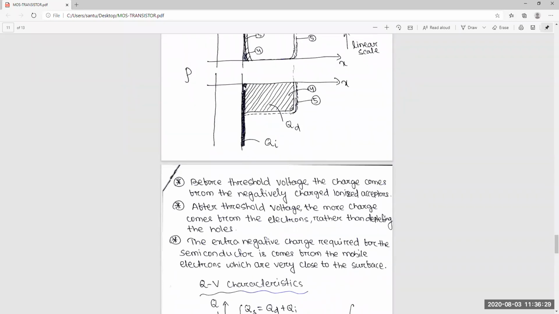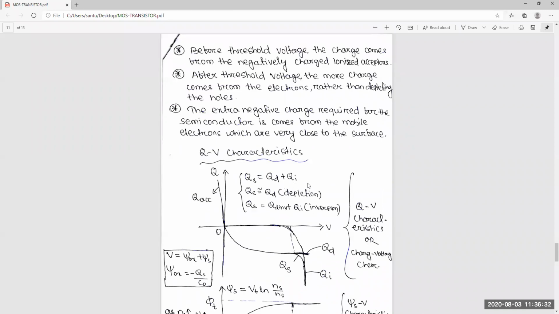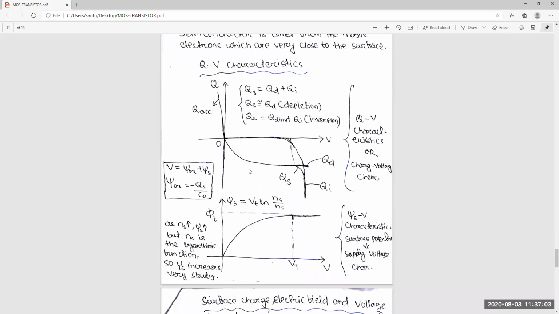This surface charge here is QD plus QI. Initially it was QD. At threshold it is QD, but QI is added. QS is equal to QD during depletion, but at inversion this is QD plus QI. Generally, at inversion or at threshold, we denote it as QD at inversion plus QI at inversion. So this thing, now I can explain it.